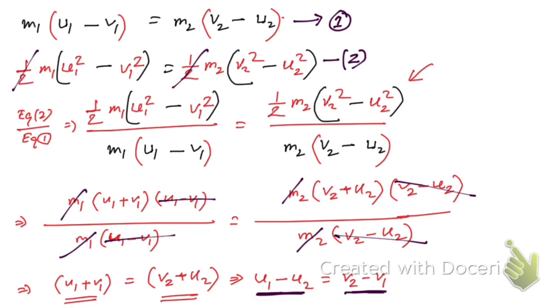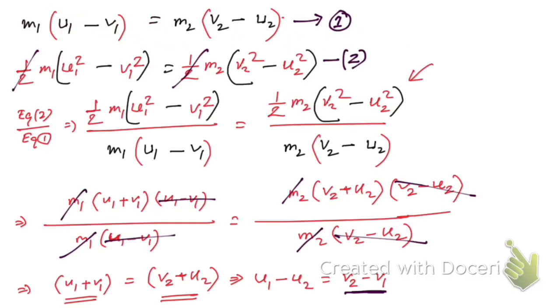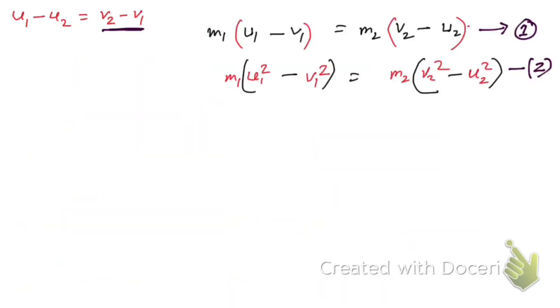So let me do one more thing. Let me simplify this equation. Let me express this equation as a value of v2, in order to find the value of v1. So let me copy this relation, and here is the new slide. Let me write this one here, and let me write equation number 1 and 2 as well. First let me cut these two things, half cancel, so we can copy equation number 1 and 2 in this way. So here you see these are the two equations, 1 and 2.